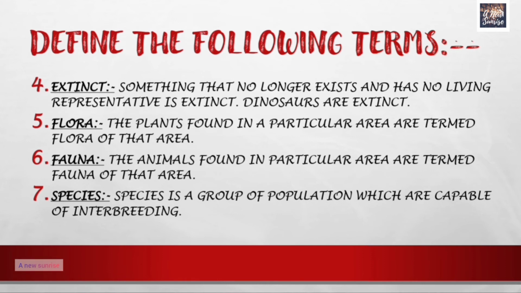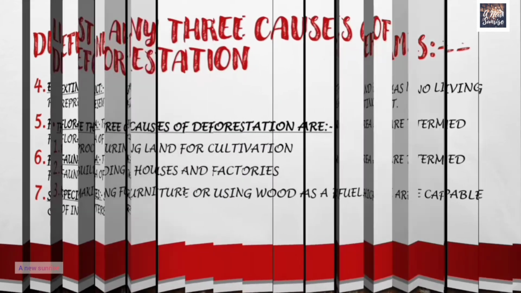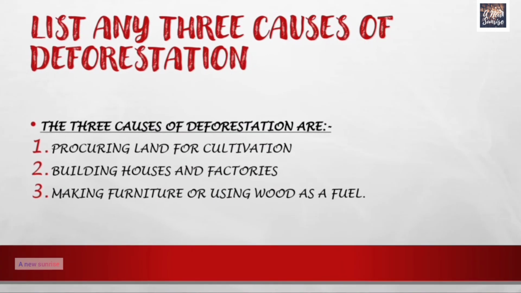Species. A species is a group of population which are capable of interbreeding. So hereby we have completed our first question, that was define the following terms.